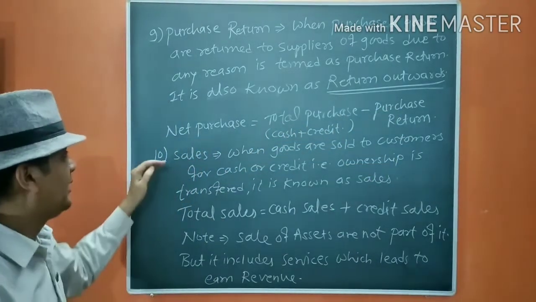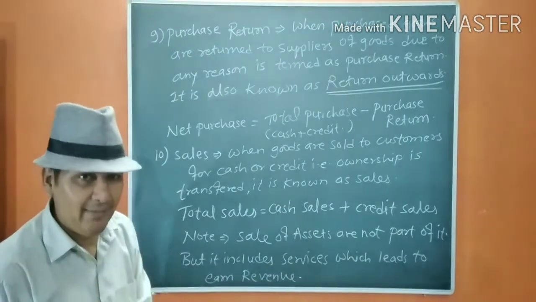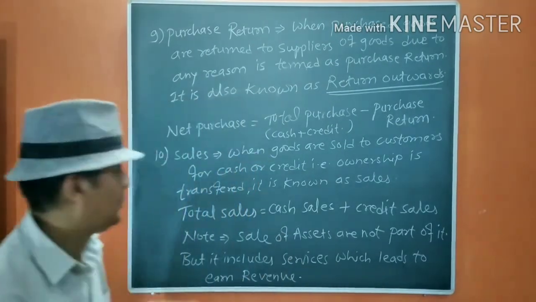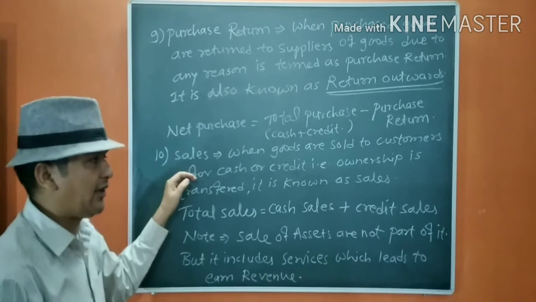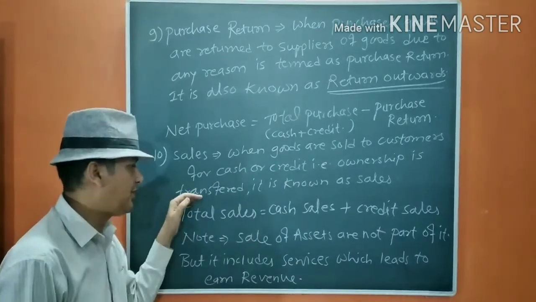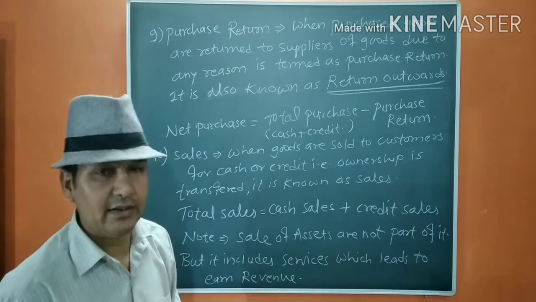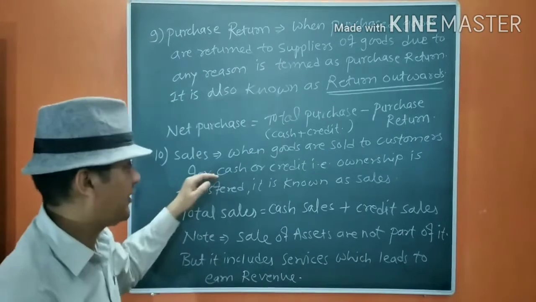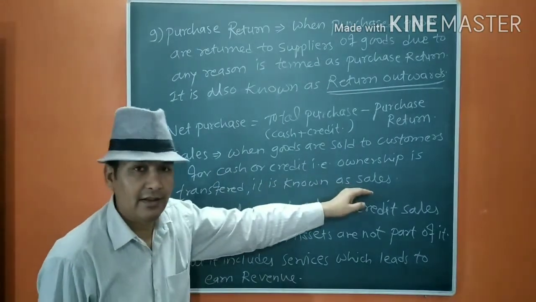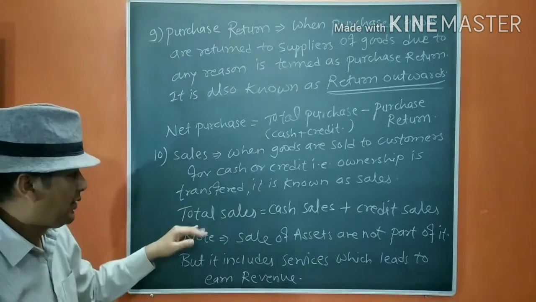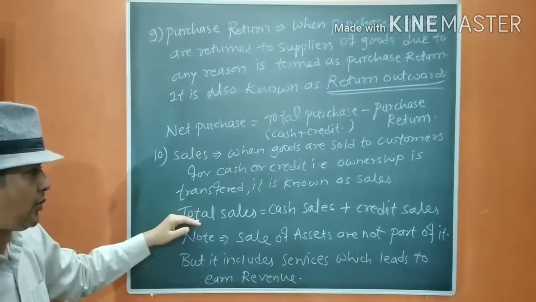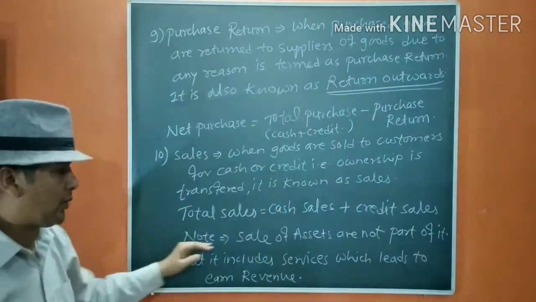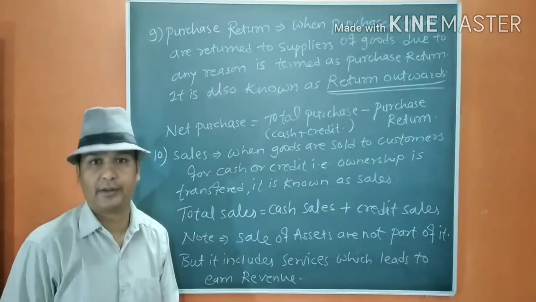The next one is sales. Same as purchase, sales also deals with goods and services. When goods are sold to customers for cash or credit, ownership is transferred. In both cases, the ownership of goods is transferred to the buyer. In such a case, it is known as sales. The sales formula is also the same: total sales equals cash sales plus credit sales. Note, sale of assets is not part of it.